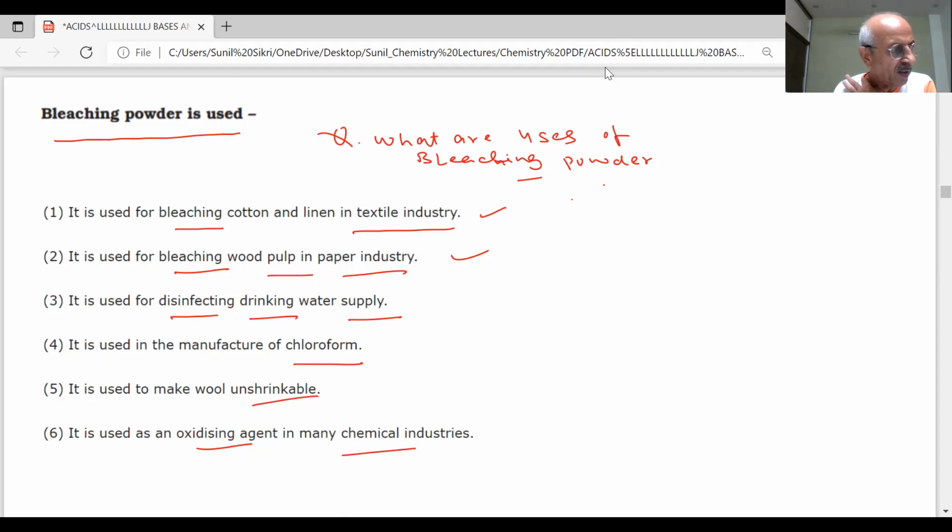Note down the uses of this. So bleaching is the most important action of this bleaching powder, CaOCl2. Most important action is bleaching. Note down all the uses of the bleaching.